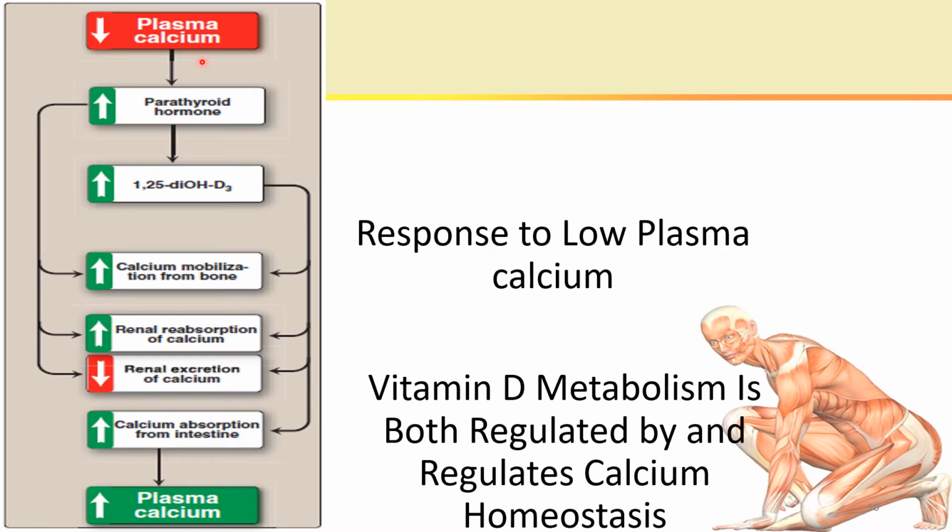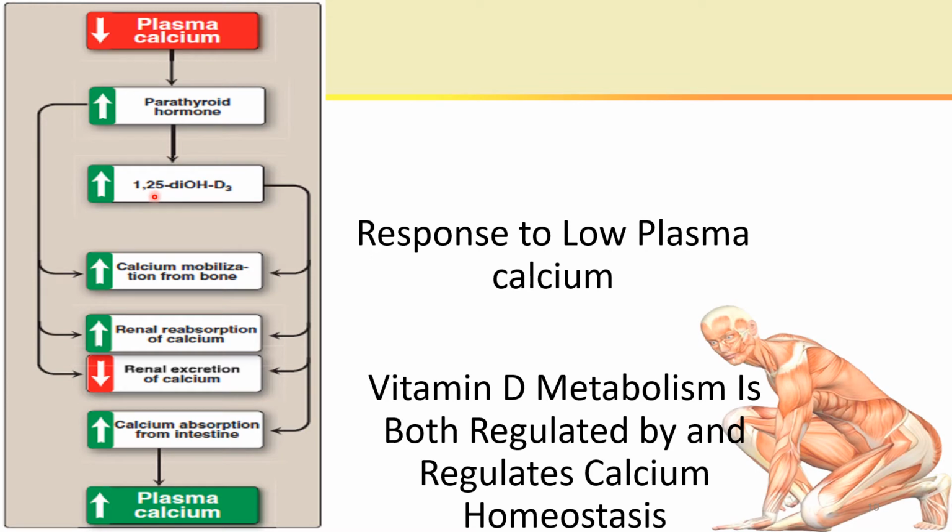Low plasma calcium or serum calcium is not tolerated by our body because calcium performs very vital physiological functions. When hypocalcemia is there, it stimulates the synthesis of parathyroid hormone. Parathyroid hormone increases the 1-alpha hydroxylase enzyme in the kidney, which results in increased synthesis of the active form of vitamin D, that is 1,25-dihydroxycholecalciferol or calcitriol.